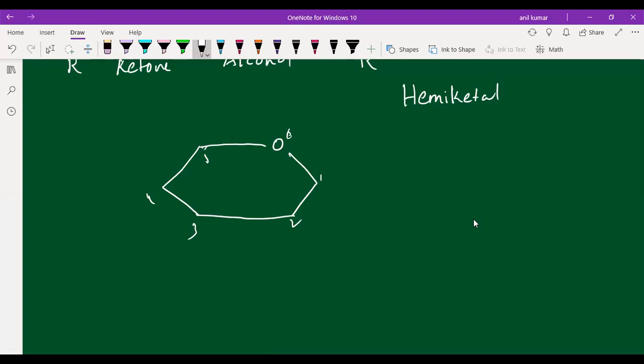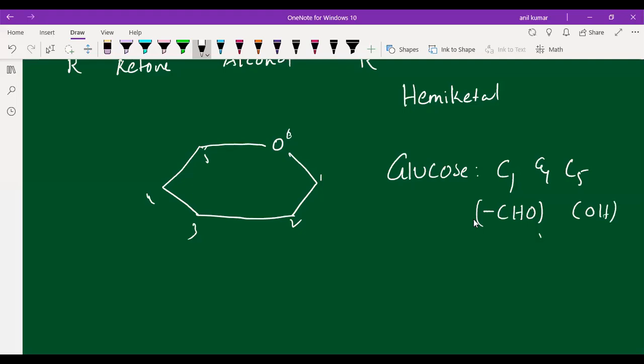Because in fructose, first I will write in glucose. In glucose, the reaction is taking place between which carbon and which carbon, students? C1 carbon of the aldehyde group and C5 carbon of the OH group.